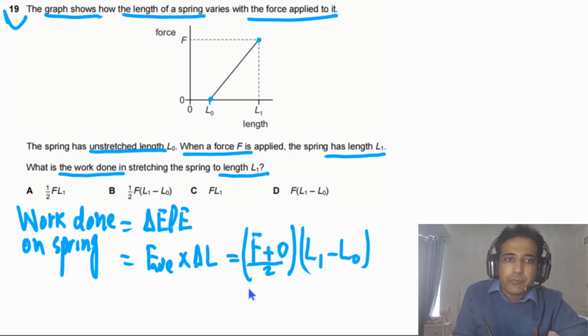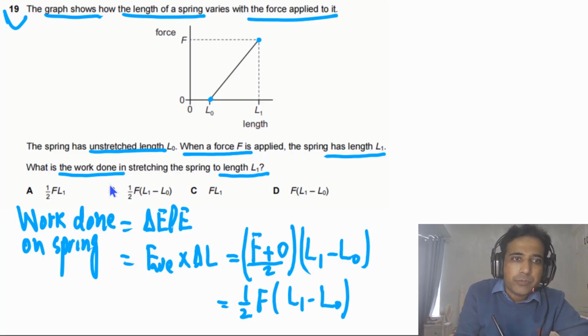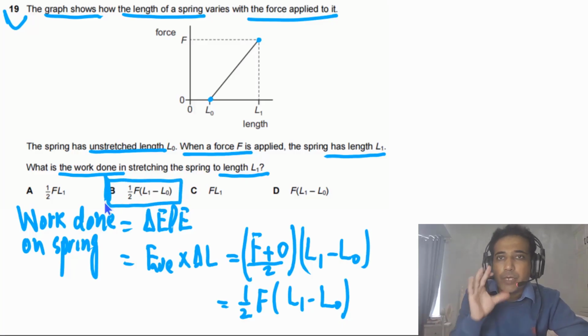Now we just need to simplify. If we simplify this one, we will get 1 by 2, we have capital F, and here we have L1 minus L0. So the work done on the spring in this case is B. So B is our final answer.